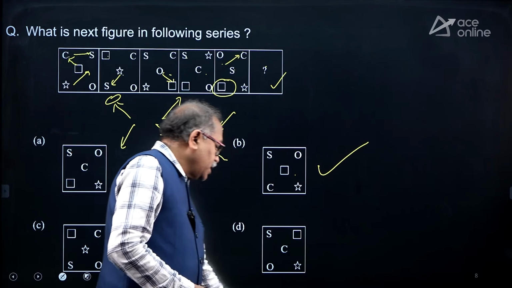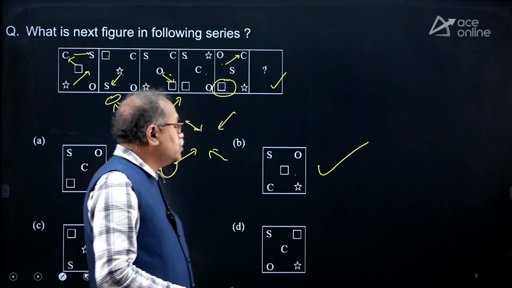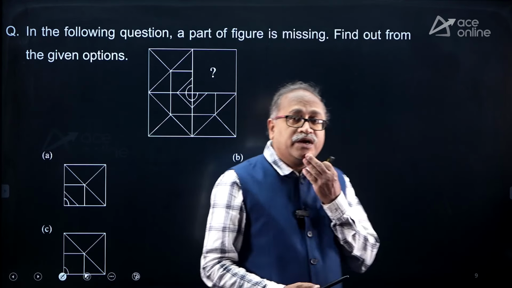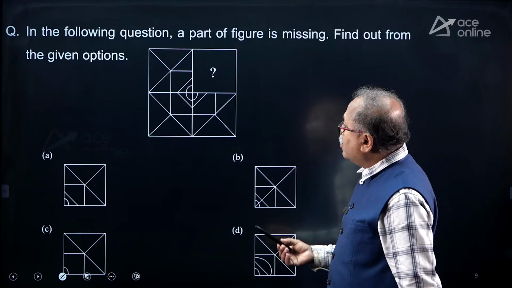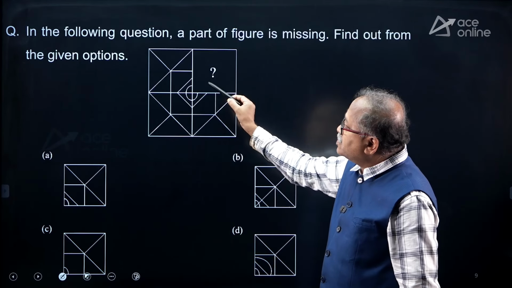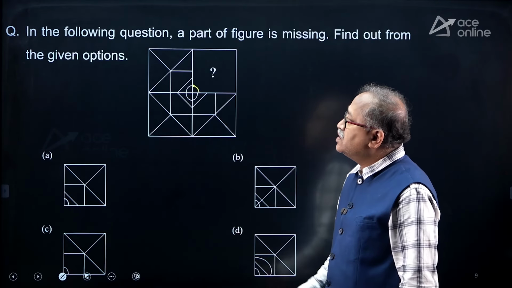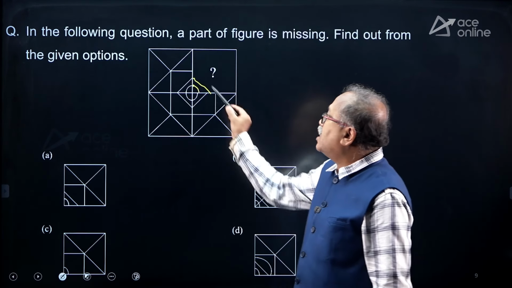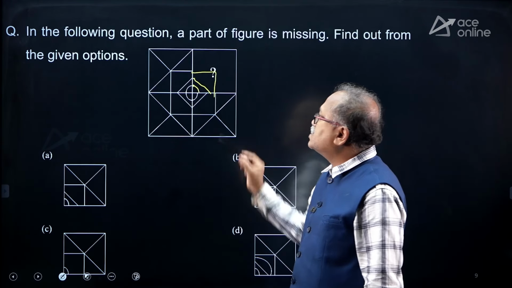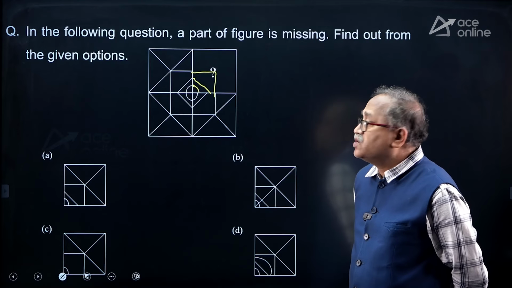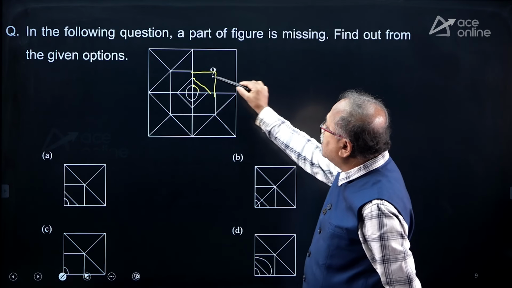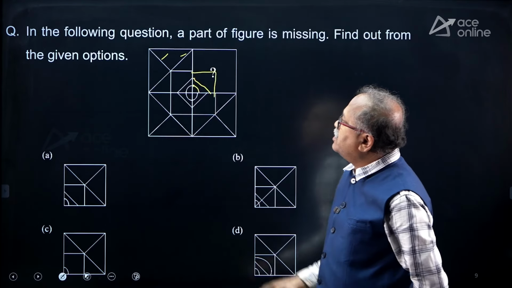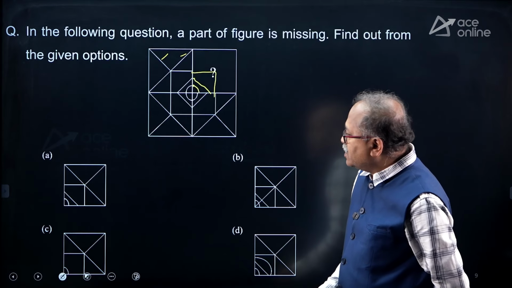Okay friends, I'm going slow, so don't worry. I'll ensure that everyone understands everything. Now coming over here, what comes over here? So I know it should be this way, it should be this way, right? And it should be this way. So which figure is that? And after that this part will be there, this part will be there. So which one is that?